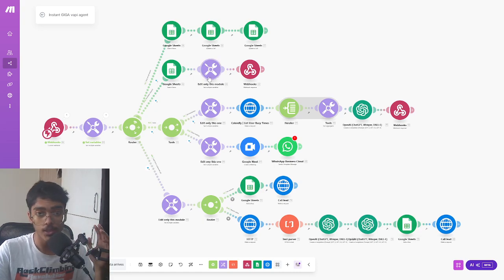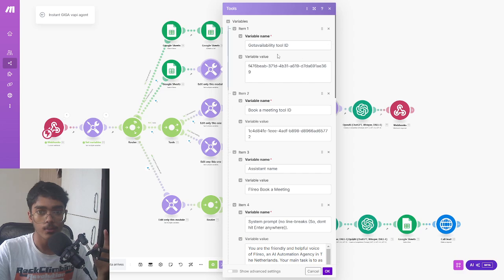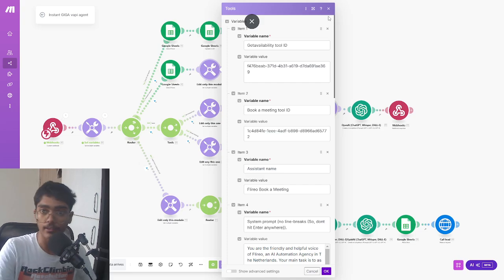The only things that you need to change are, edit this module, you add everything that you need. So get avail tool ID. Good, yeah. So again, I forgot something else.